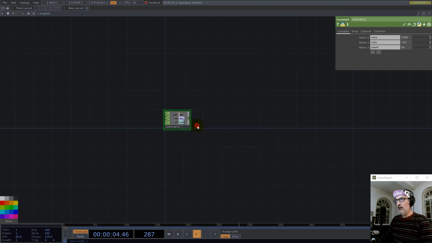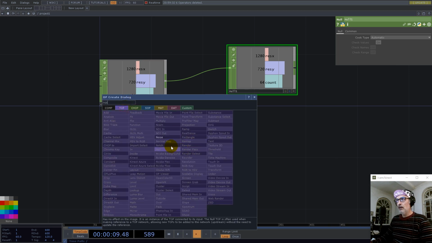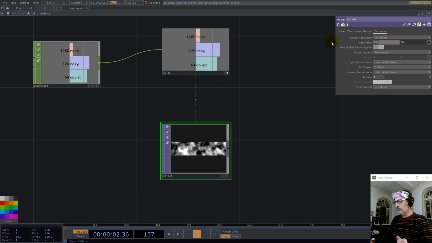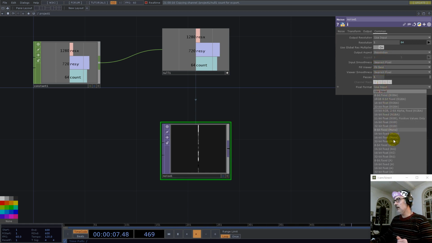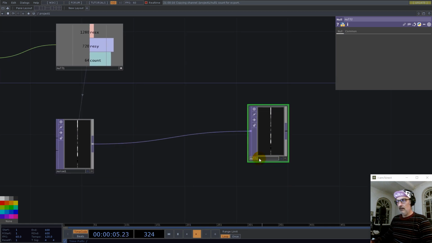We have a null here, and let's have a noise TOP to have the positions on the y-axis for each of the lines. So we go with 1 by the count for the resolution, and the nearest pixels and 32 mono. Okay, let's have a null here. I name this null position, and let's have it pink.